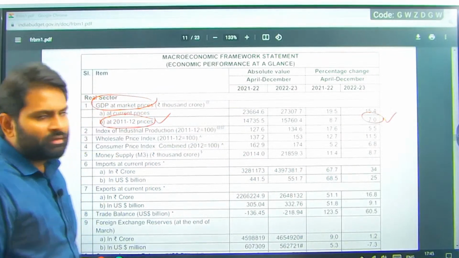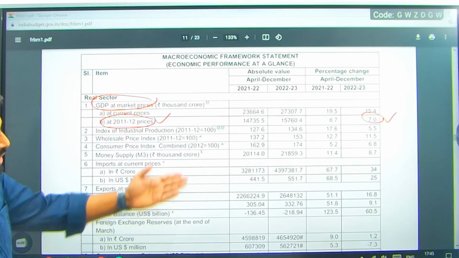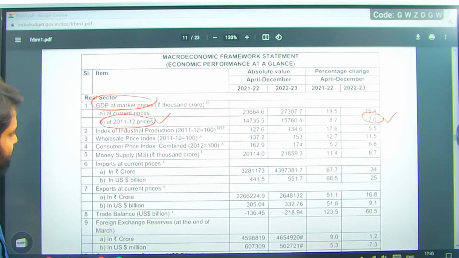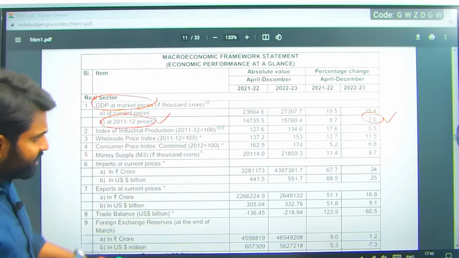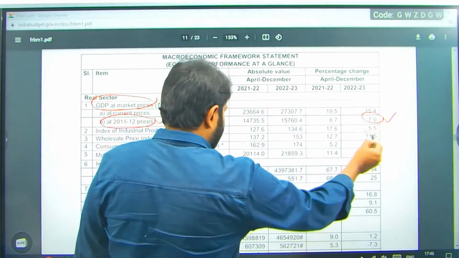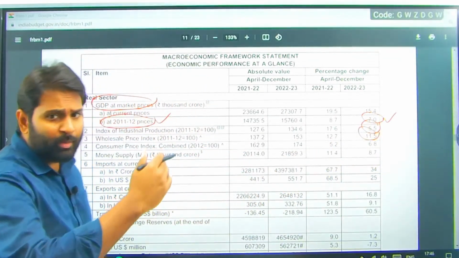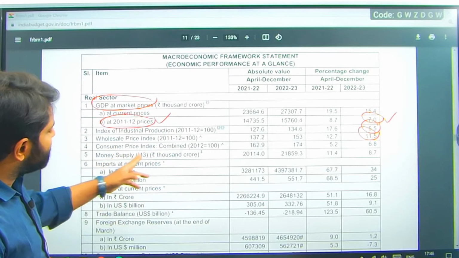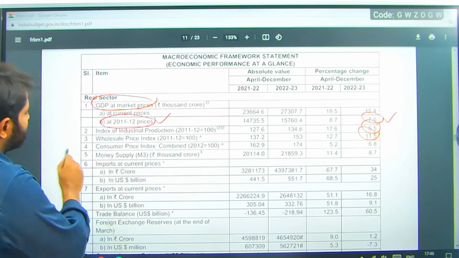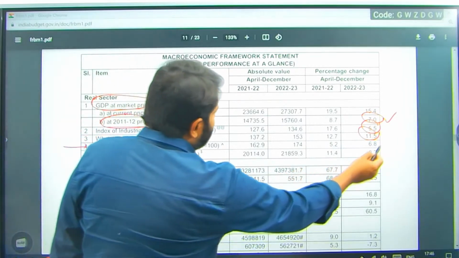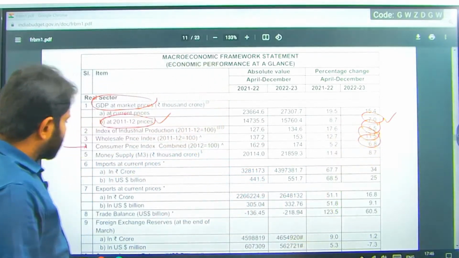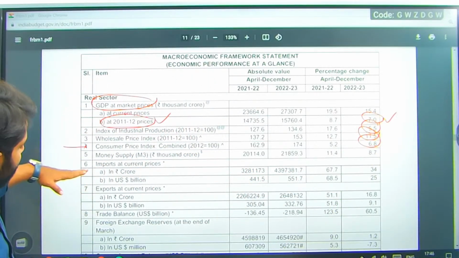GDP growth rate for 22-23, you need to keep the number given by the budget. IIP, Index of Industrial Production, 5.5. WPI 11.5. We spoke about the convergence of WPI and CPI. CPI is the headline inflation rate. We have 6.8.